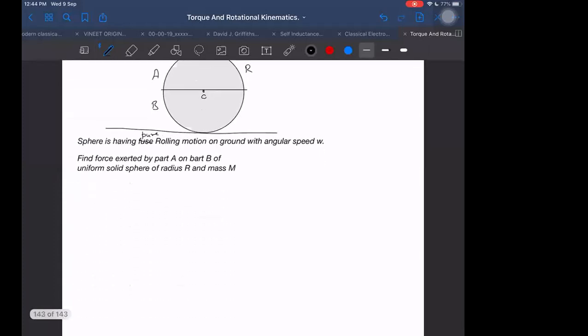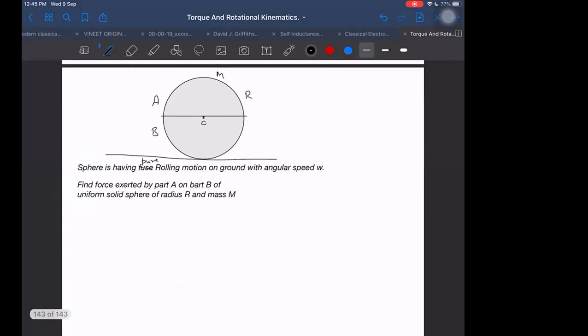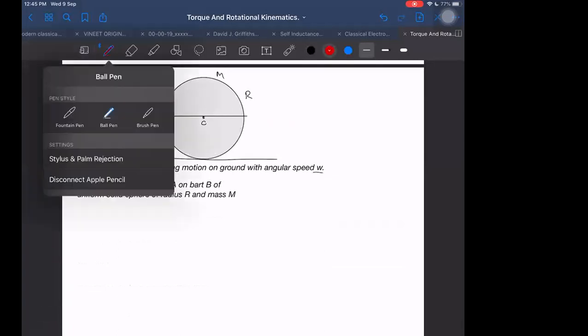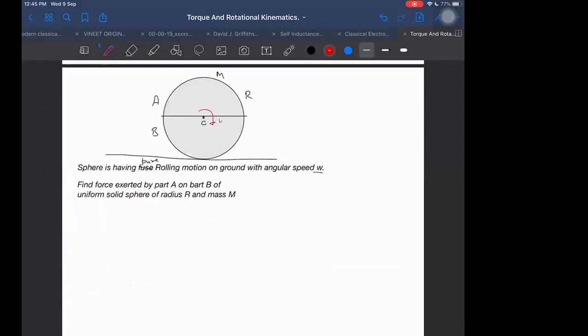This is another question. A sphere is having a pure rolling motion on the ground with angular speed omega. Find the force exerted by part A on part B of the uniform solid sphere of radius r and mass m. So it is rolling with angular velocity omega. What is the reason for the force? Understand that this part, the shaded part here, this part's center of mass will be moving in a circular path or not?